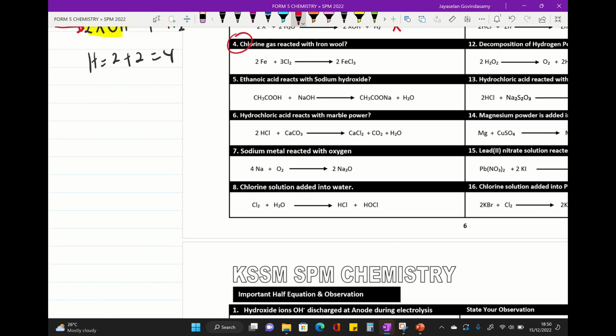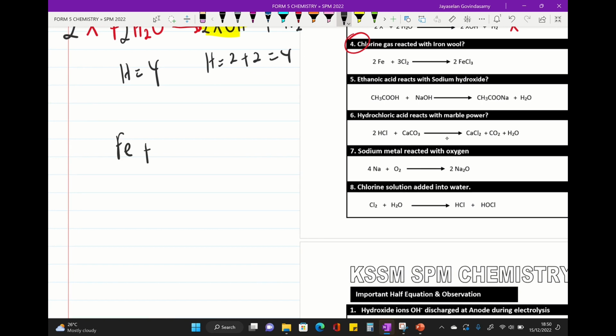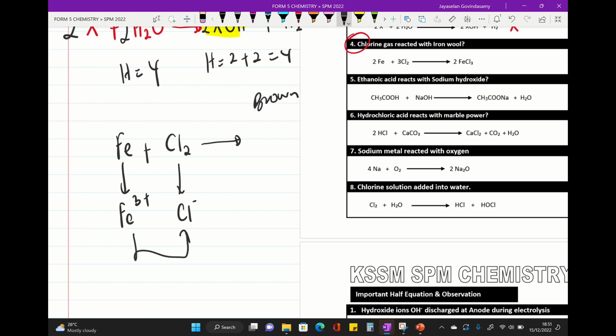Please remember point number 4. Chlorine react with iron wool. So please put iron wool Fe. Chlorine, don't put like this. Chlorine Cl2 exists as diatomic molecule. Please take out Fe3 positive because the product form is a brown color product. All right, so chlorine Cl negative, during chemical reaction they join, so we will get FeCl. Take the 3, put here.